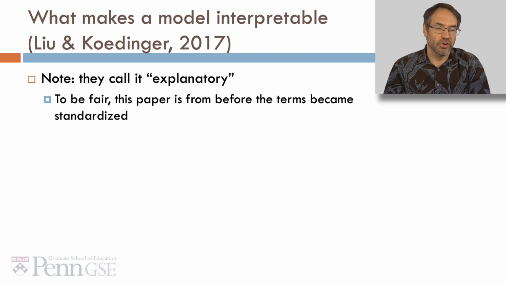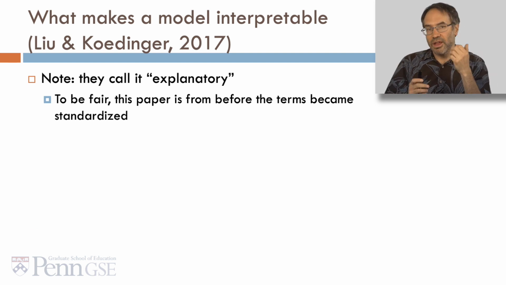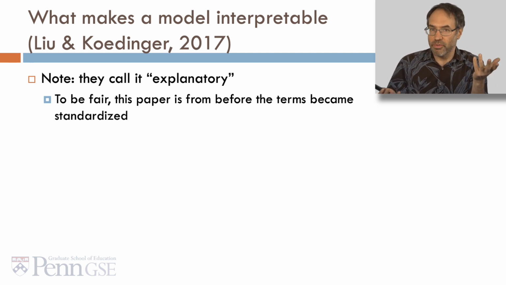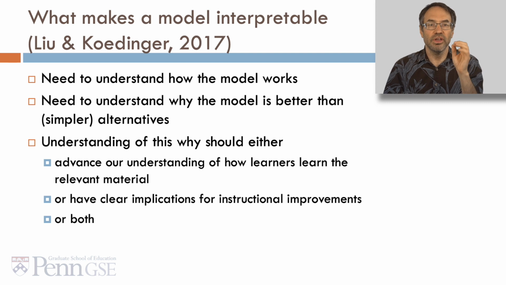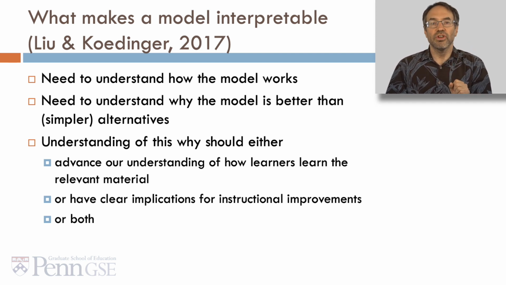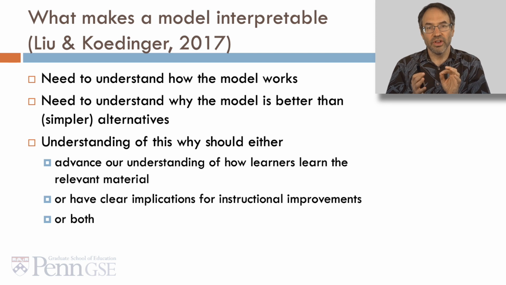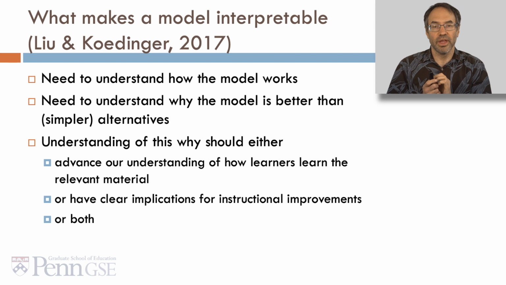Now what makes a model interpretable? Liu and Koedinger, and note they call it explanatory, although to be fair, this paper is from before the terms became standardized. In order to have a model be interpretable, you need to be able to understand how the model works, you need to understand why the model is better than simpler alternatives, and understanding of this why should either advance our understanding of how learners learn the relevant material, or have clear implications for instructional improvement, or both.